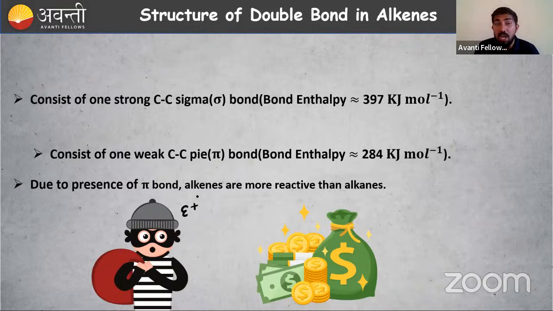What are electrophiles? They are electron loving. They want some money, so if money is visible in this house, of course they will come and attack you. So electrophiles are ready to attack these alkenes due to the presence of the pi bond.